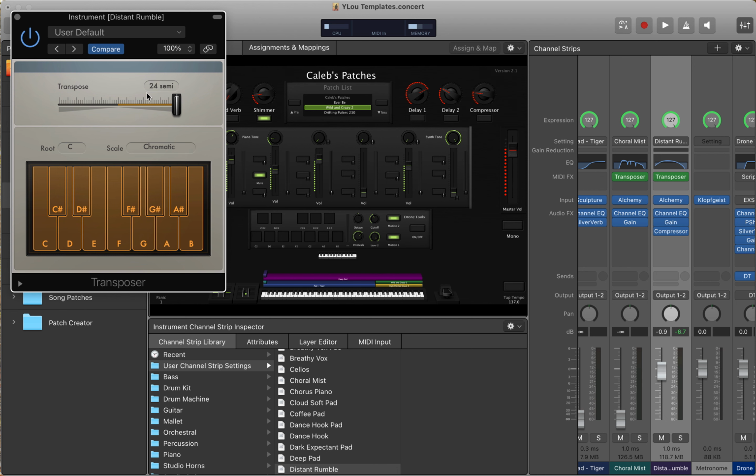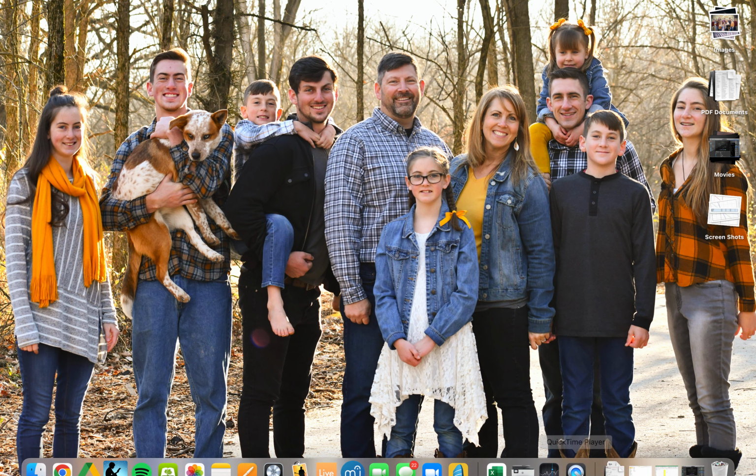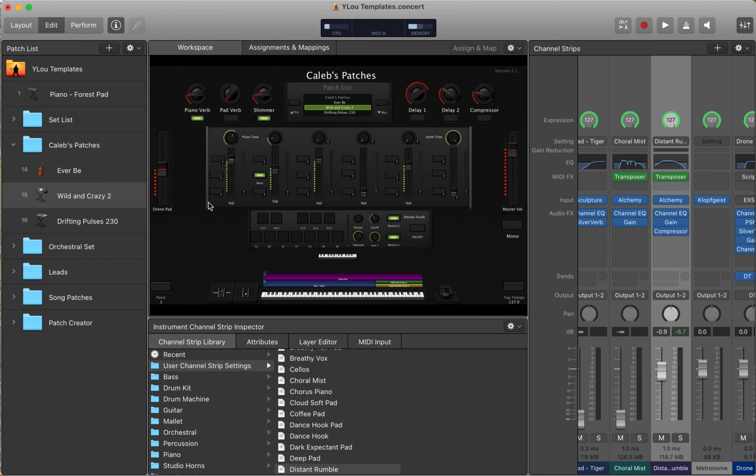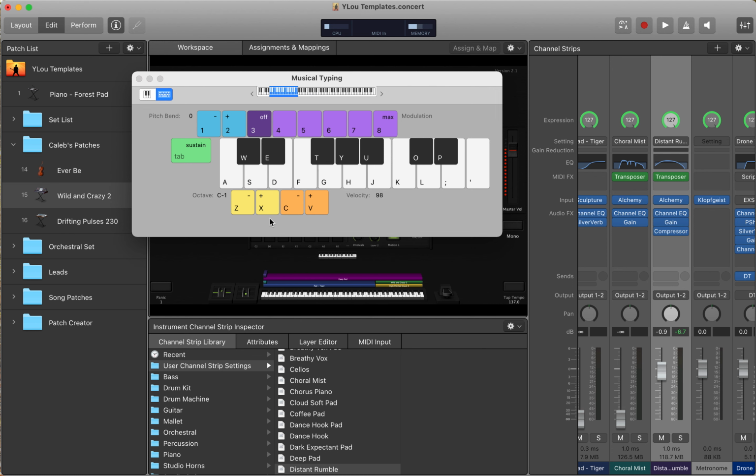But I set the transposer up to 24 semitones up, and it turns out really well. So, whoops, wrong one. Let's go Command K, not Command M. And again, there you go.